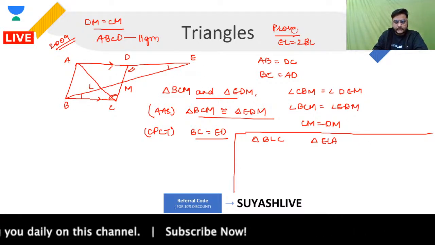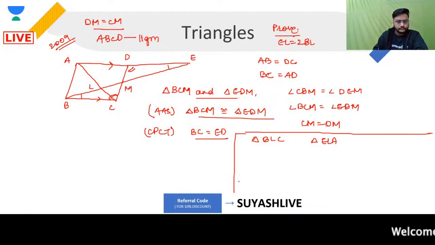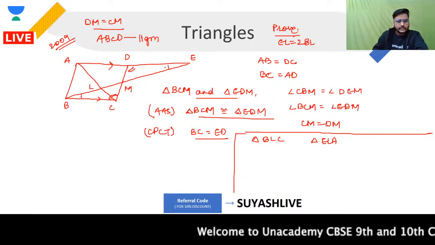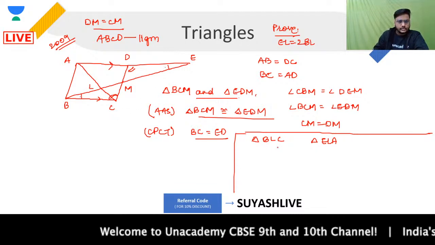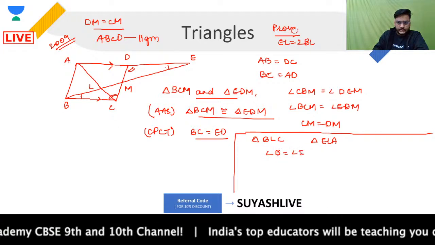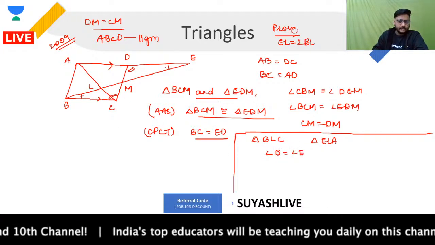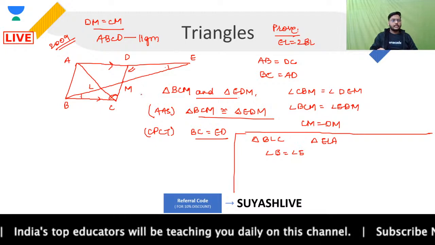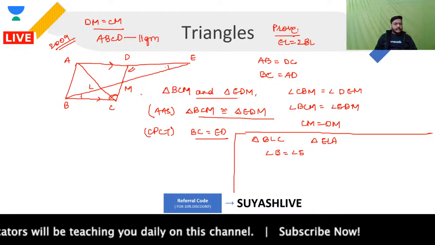In these two triangles, please focus, what can I say? First and foremost, I can say that this angle is equal to this angle, yes or no? So I can say that angle B is equal to angle E. Why? Because these are corresponding angles for the parallel sides that I'm having over here.